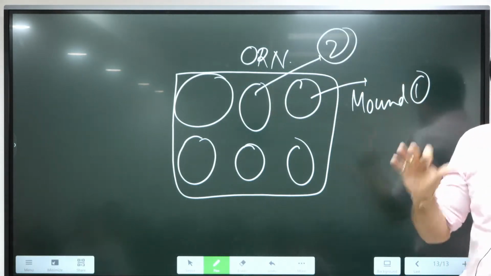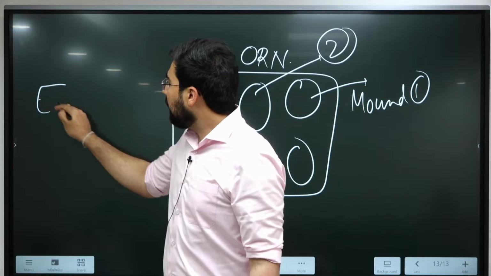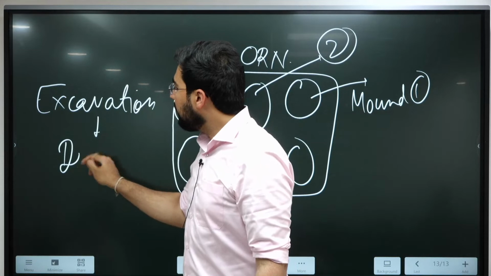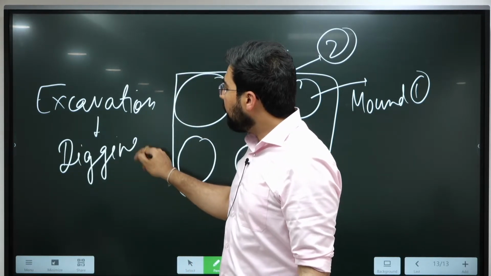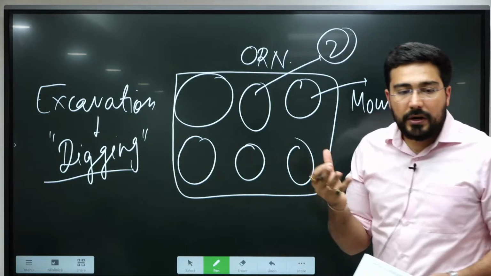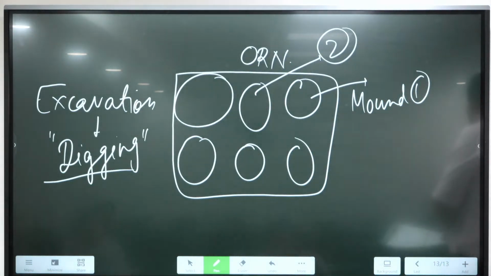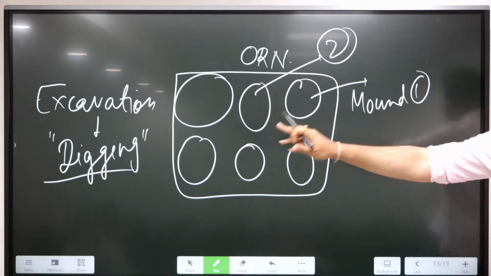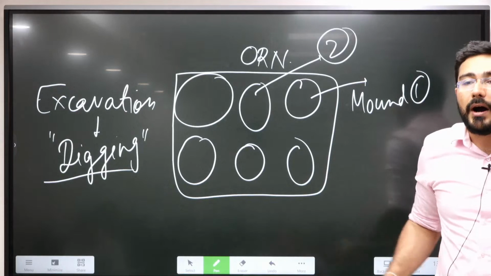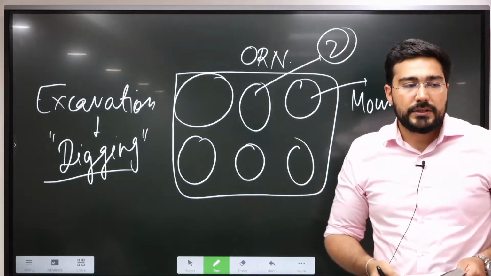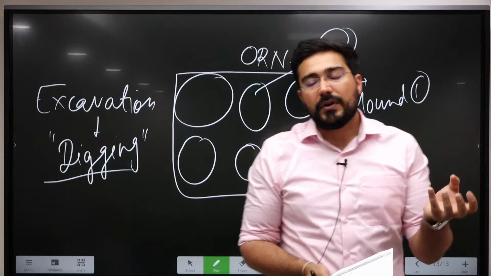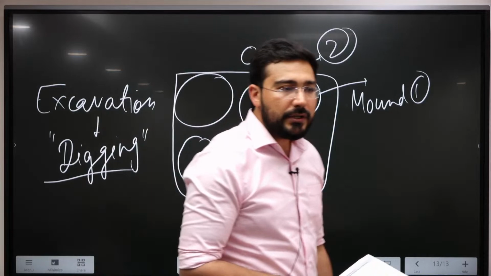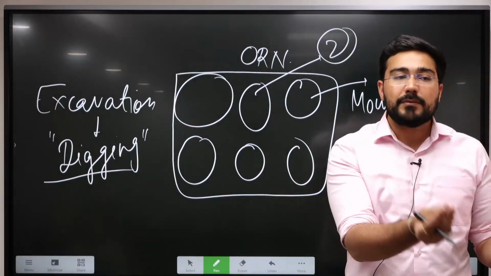Whenever excavation is done, it is a word whose literal meaning is digging of earth, and when we do it, we try to identify different forms of information. Okay, we try to preserve it. That's why digging does not happen in one whole area at once. It is divided into different parts, and this is how at any place you are going to find different mounds. Like when you read in the newspaper that Rakhigarhi has become the largest site of Harappan civilization, they are also going to mention that it has 8 mounds.